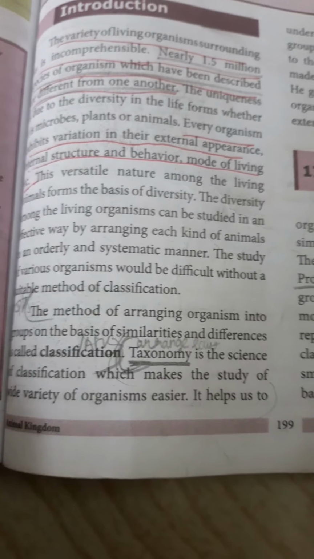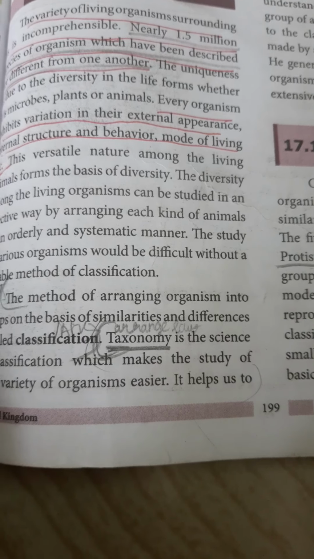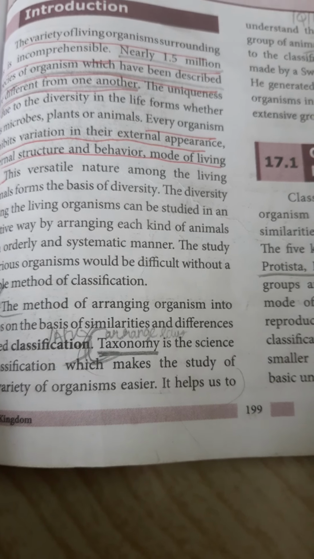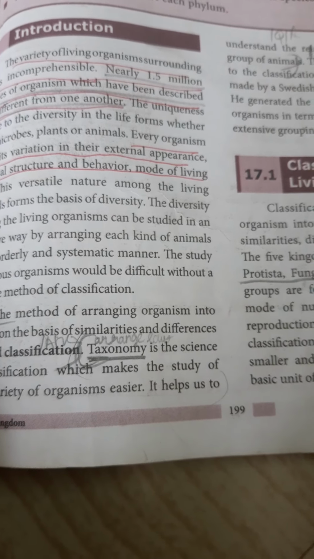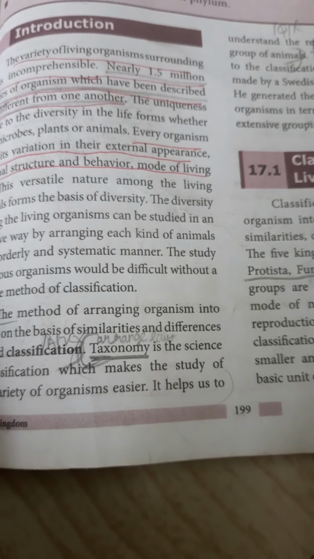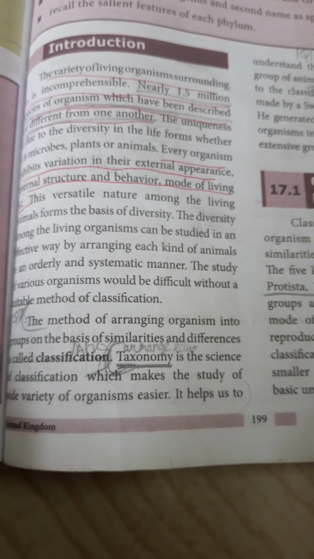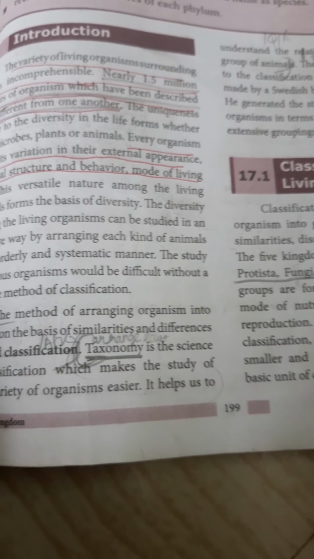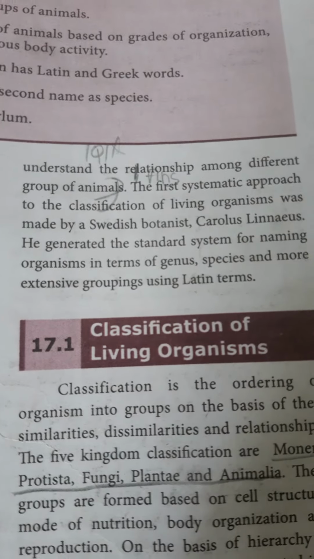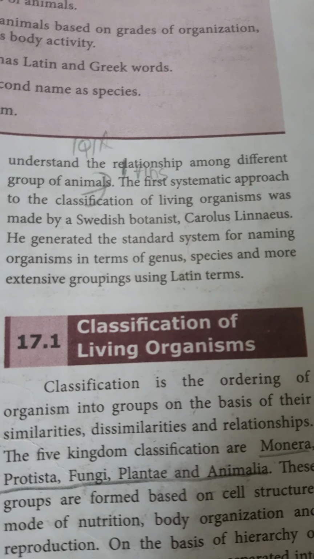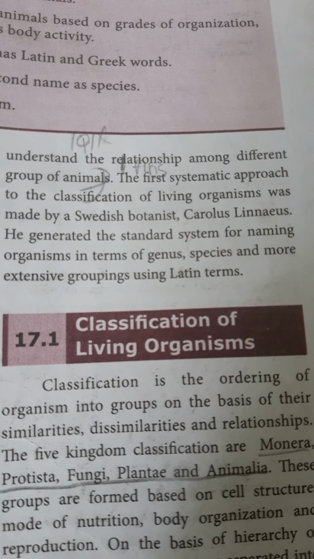That is called classification. Scientists classify the organisms into groups based on their similar and dissimilar characters. Okay, so taxonomy helps us to understand the relationship among the different groups of animals.